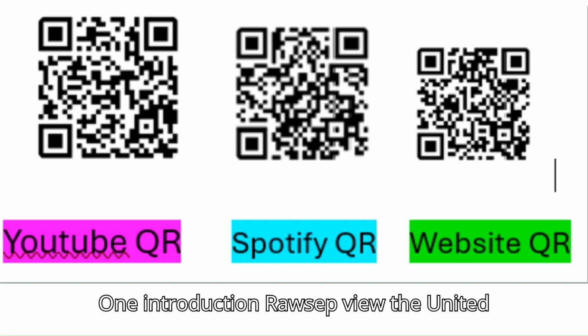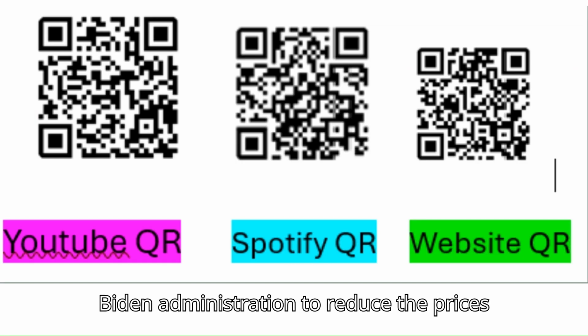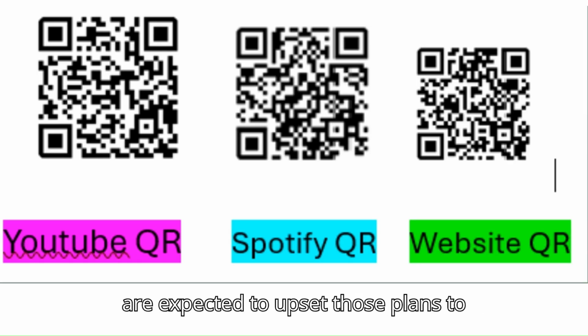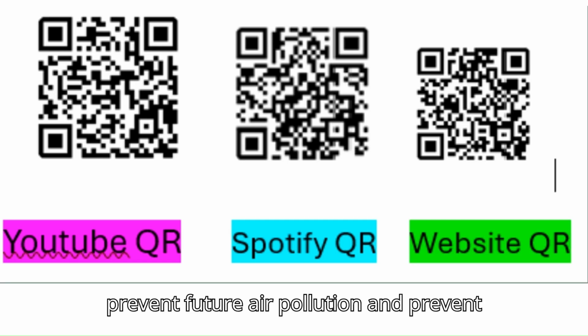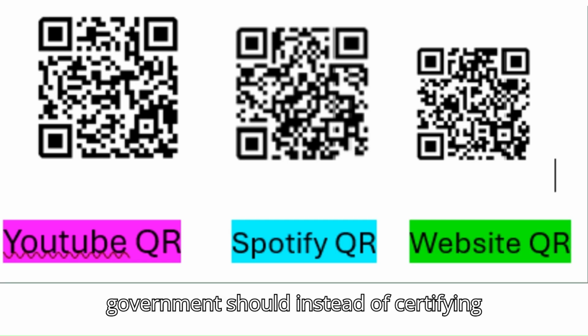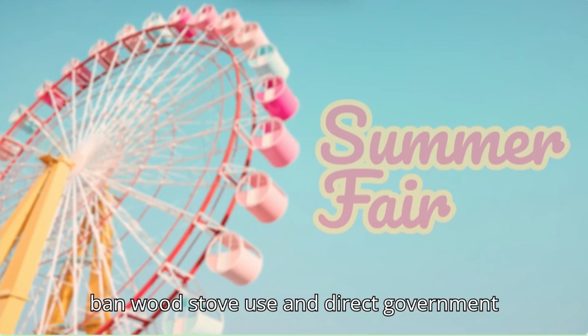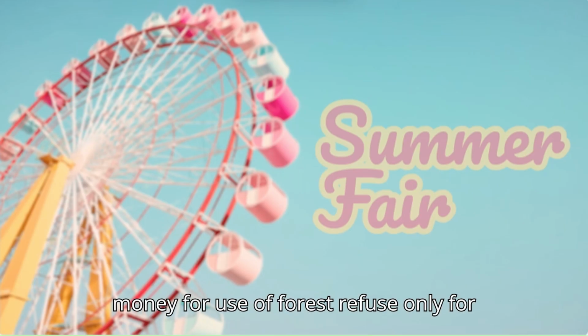One introduction. Rosette view. The United States government was on track in the Biden administration to reduce the prices for both clean energy heat pumps and clean energy electric cars. Trump tariffs are expected to upset those plans to prevent future air pollution and prevent climate change. The United States government should, instead of certifying wood stoves as safe when they are not safe, go forward with regulations that ban wood stove use and direct government money for use of forest refuse only for home building and